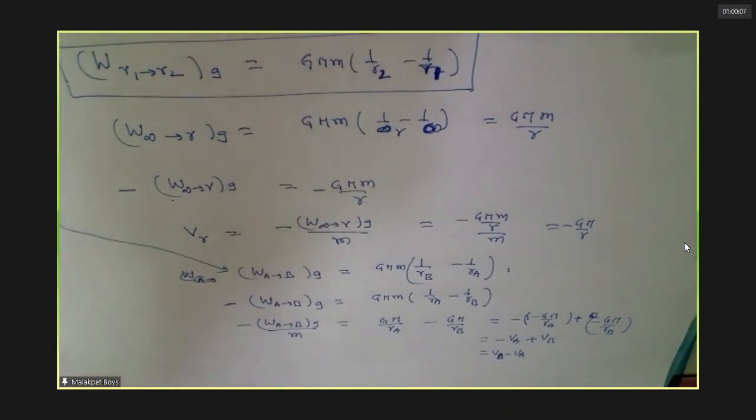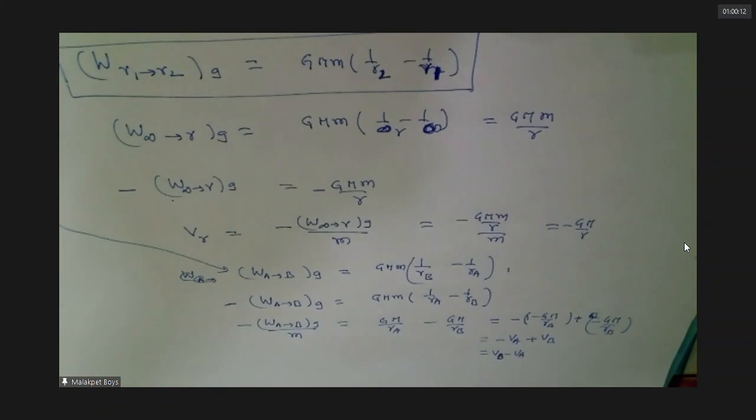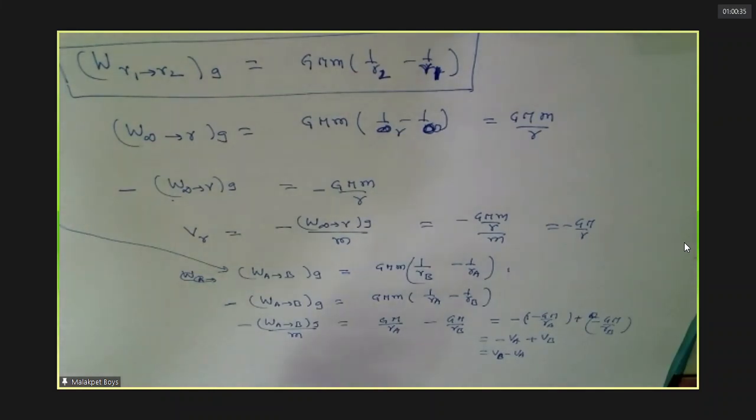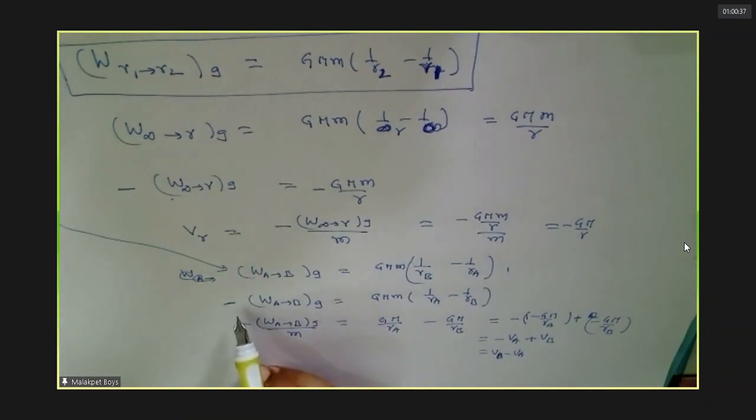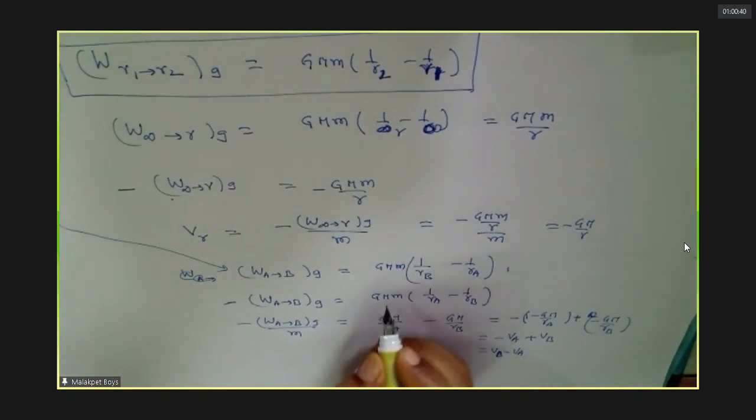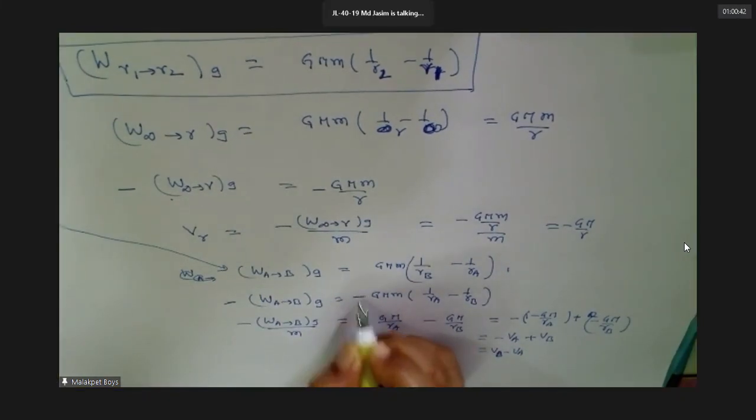Shall I turn this? Any mistake you have done? Correct or no? I have taken minus here. Minus means one minus comes here now: minus 1 by RA minus minus 1 by RB.